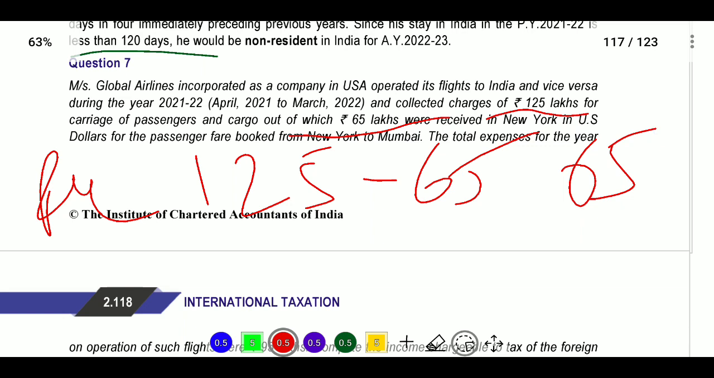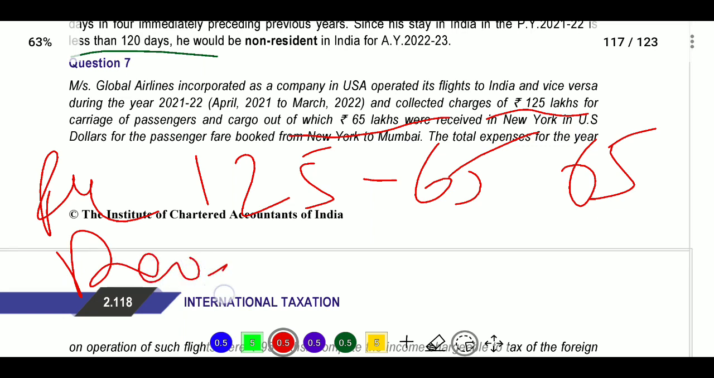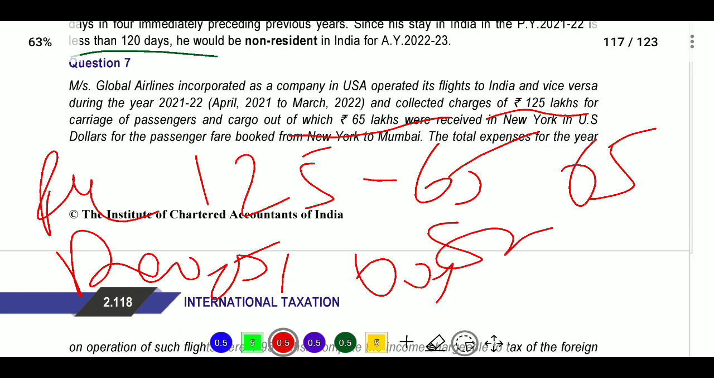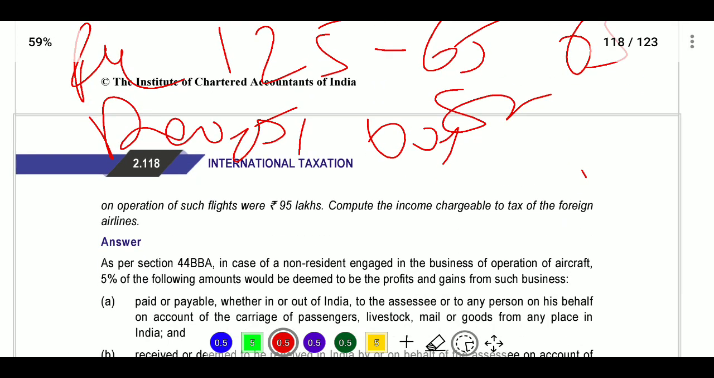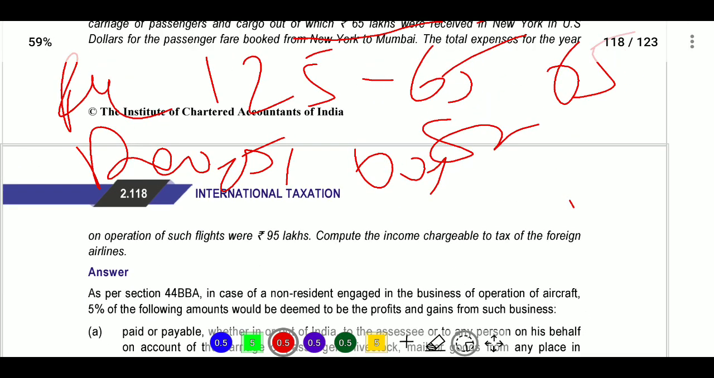And with the fare value, this 65 will be from New York to Mumbai. Next, from here we will get one amount, that is the deemed income, which we can tax at the rate of 5%. That is for whatever amount we get. 125 minus 65 means 60, into 5%, it will be taxable. Next, on operations of such flight was 950 lakhs.